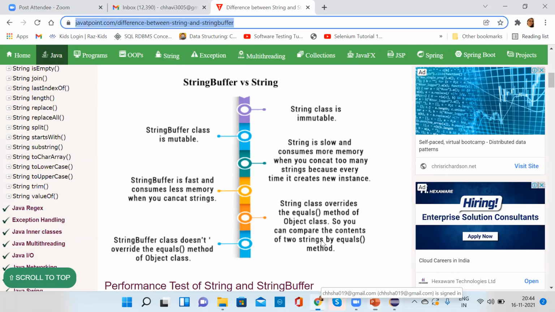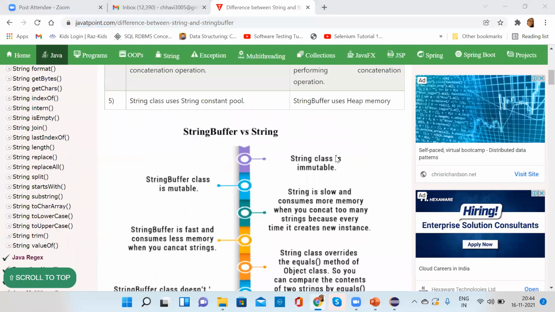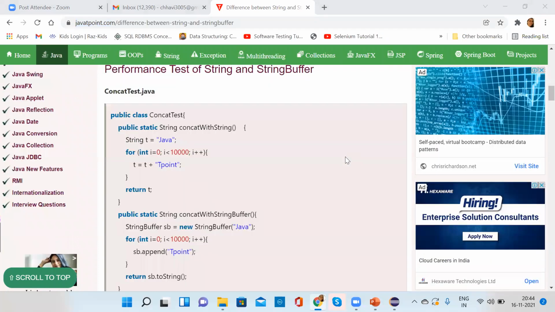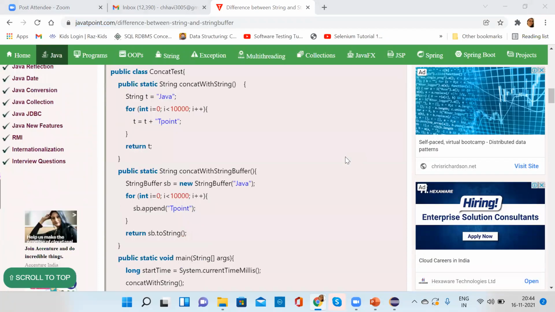In my knowledge, they both work similarly, but even though StringBuffer is fast, String is more commonly used. I am telling you about StringBuffer because you should not get confused, like, oh, what is StringBuffer? If somebody in some written test or written interview,